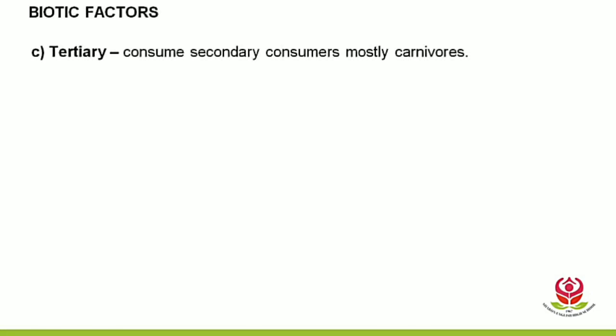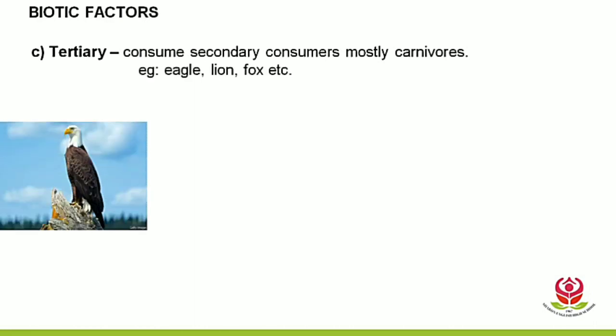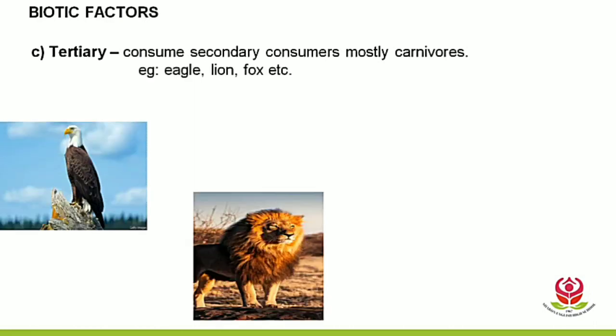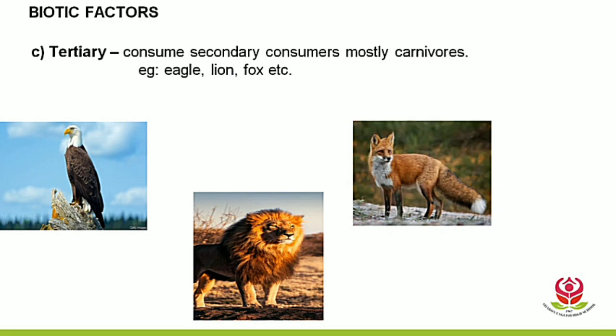Coming to the third type of consumer, which are called tertiary consumers, these consume secondary consumers and are mostly carnivores. Examples: we have eagle, lion, fox, etc.